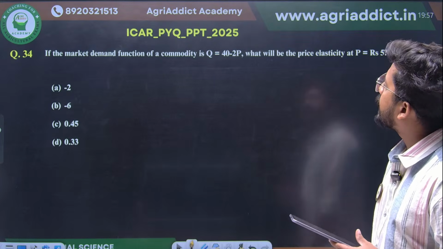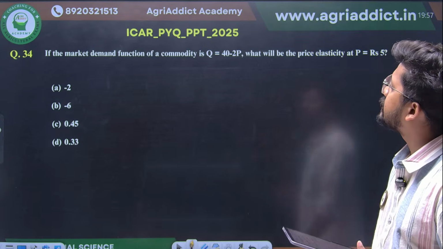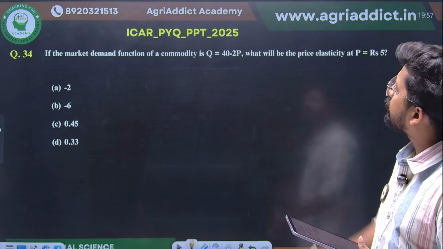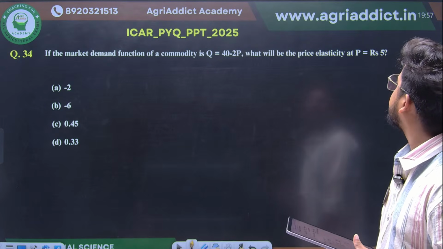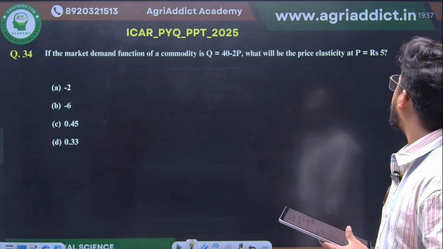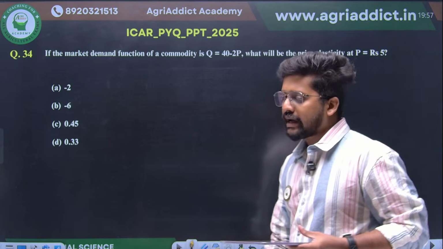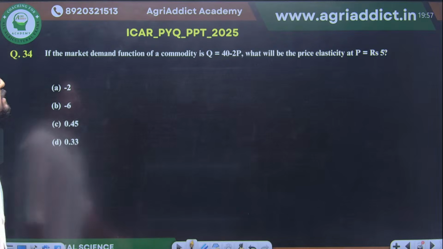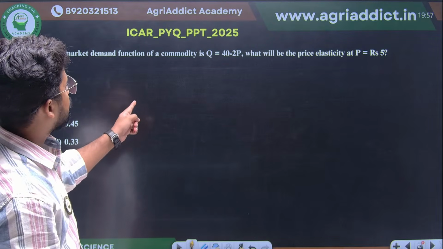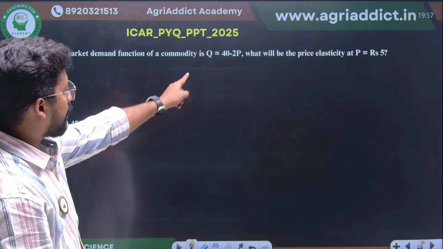Then, yeah, again another numerical, which is actually one of the easiest questions, right? If the market demand function of a commodity is Q equals 40 minus 2P, what will be the price elasticity at P equal to rupees 5? When price is 5 rupees, how much will be your elasticity?